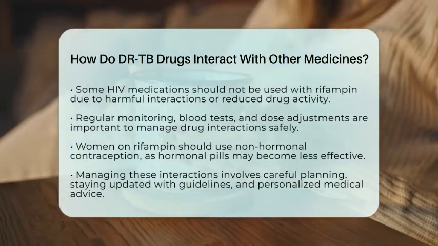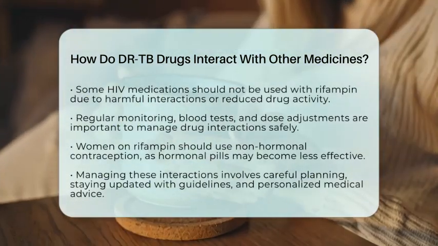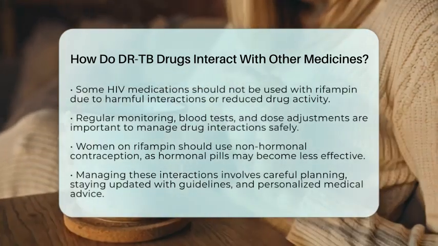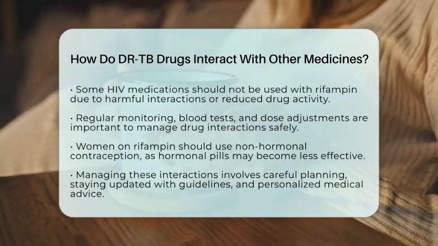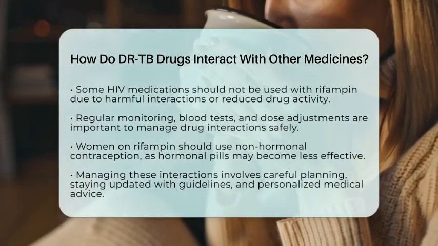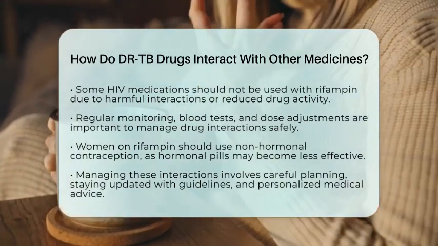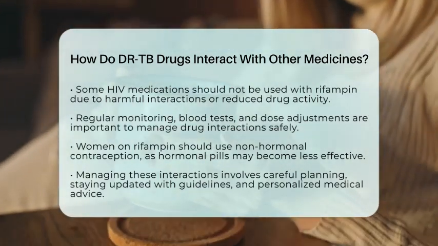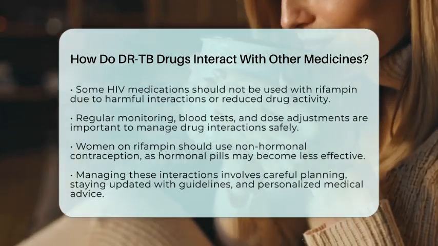In summary, drug-resistant tuberculosis drugs interact extensively with other medicines through enzyme induction or inhibition. These interactions can either reduce the effectiveness of treatments or increase the risk of side effects. Managing these interactions requires careful planning, close monitoring, and sometimes adjusting doses or choosing different drugs.